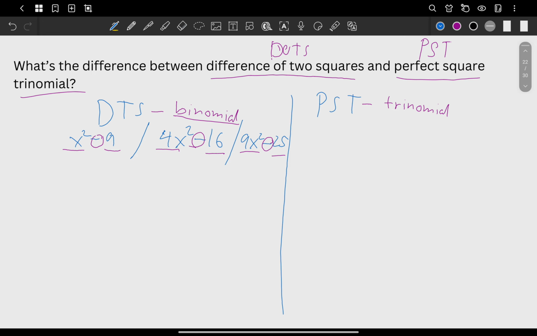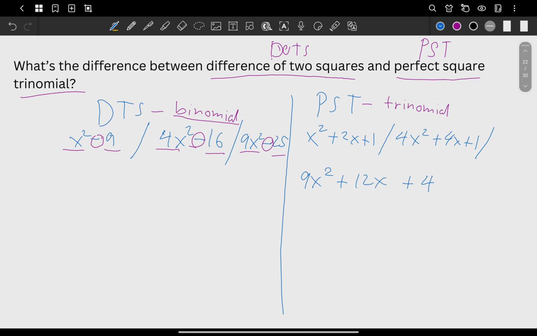So we have here, let's say, x squared plus 2x plus 1. Say we have here 4x squared plus 4x plus 1. What else? Let's say we have here 9x squared plus, then I'll put in the last term, plus 4 plus 12x there.